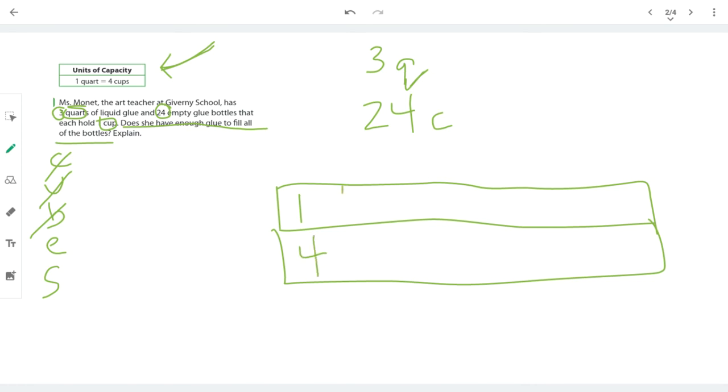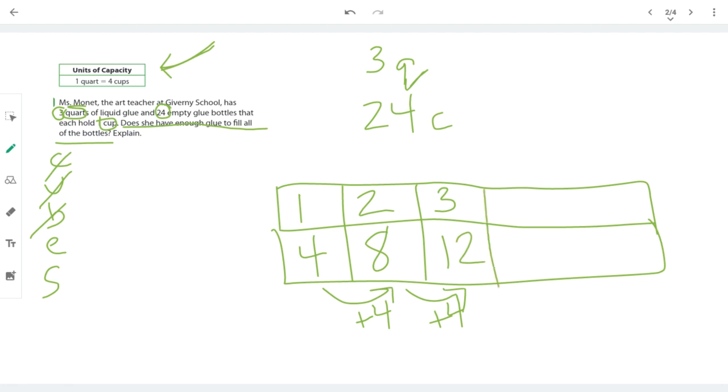Okay, Miss Monet has 3 quarts. So let's just keep adding until we get to 3. 2 quarts would have 4 plus 4 more, which would be 8. So 3 quarts would have 4 more. That's what the pattern is doing. We're just adding 4 more cups each time, because every time 4 cups is added, we get another quart. So 8 plus 4 is 12.